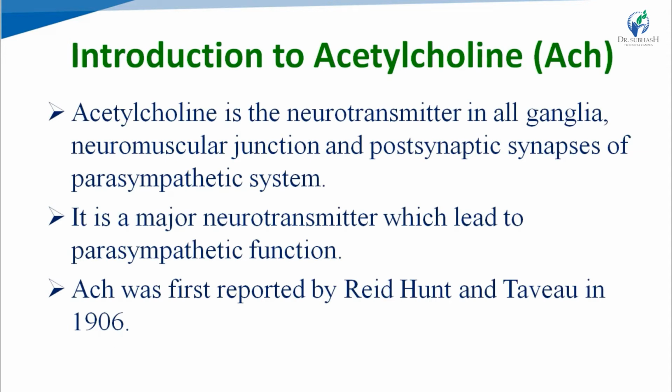In short, acetylcholine is also written as ACh. Acetylcholine is the neurotransmitter in all ganglia, neuromuscular junctions and postsynaptic synapses of the parasympathetic system. Means in the parasympathetic system, everywhere the neurotransmitter is acetylcholine. Neurotransmitter means the chemical which transmits nerve signals in nerves. It is a major neurotransmitter which leads to parasympathetic function, and acetylcholine was first reported by Hunt and Taveau in 1906.